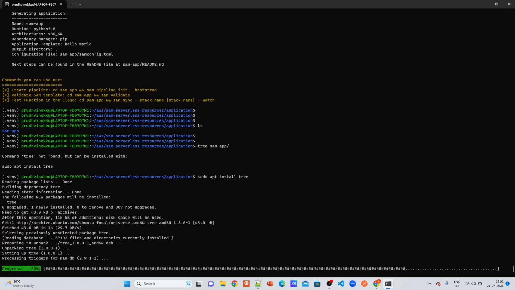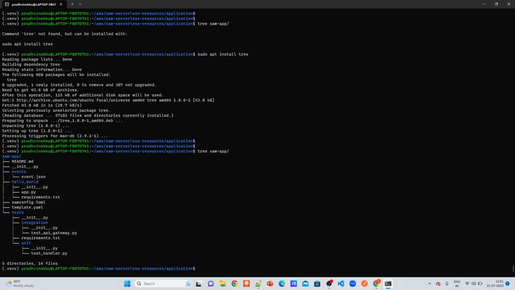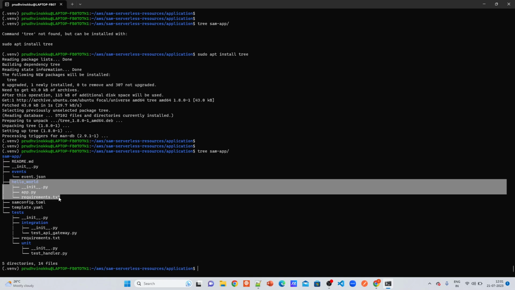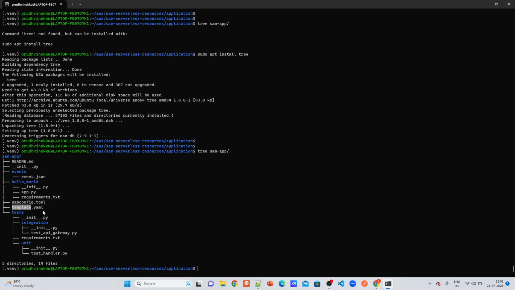So this will be this tree. This command will just show you what is present in the app in a tree. I think I can show you via VS Code also, but yeah. It contains these function events and hello world. This is our main function, and it contains the configuration, and it contains the template which is used to create the lambdas and APIs. Let me show you the code in it.